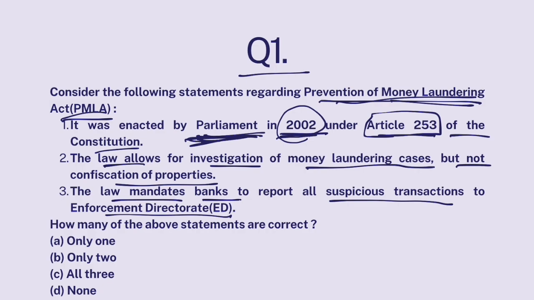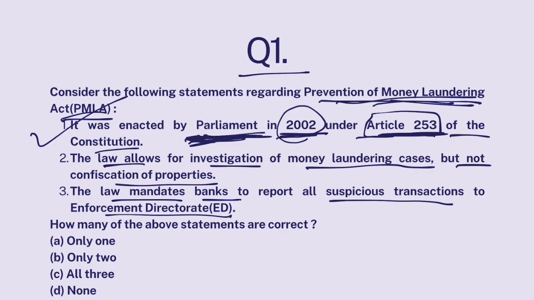So if India has signed an international convention and has to enact a law to fulfill its obligations, then Parliament is empowered to enact that law. India signed many international conventions to prevent money laundering, and to fulfill those obligations, under Article 253, Parliament enacted this law.